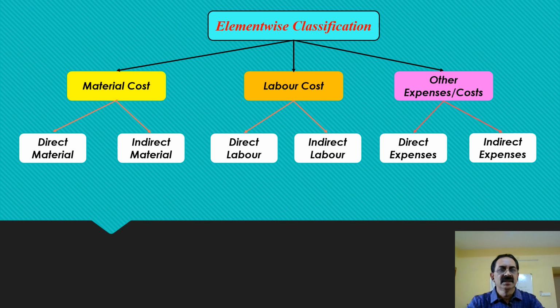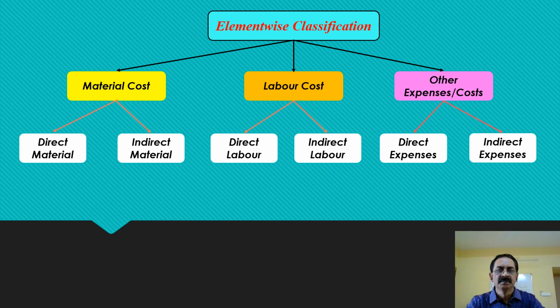Let us see what is direct material. The direct material is the material the cost of which can be directly identifiable to a unit of output or a particular service rendered.